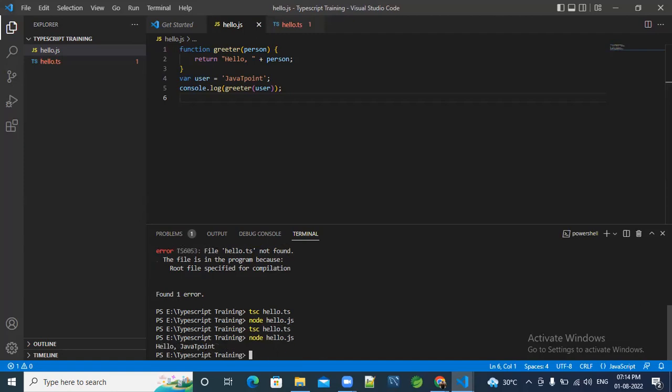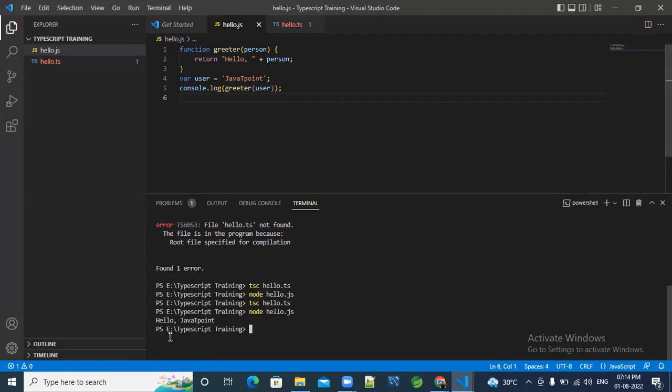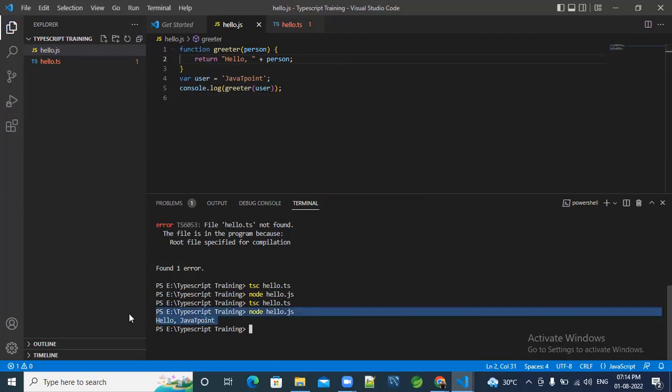See, the output is coming here. See, this is the output. Here, as we have taken the user written as hello and var user as Java deployment, we get the output as hello Java deployment. Okay, so that's why. This is a sample, so we have to write the codes this way, making files.